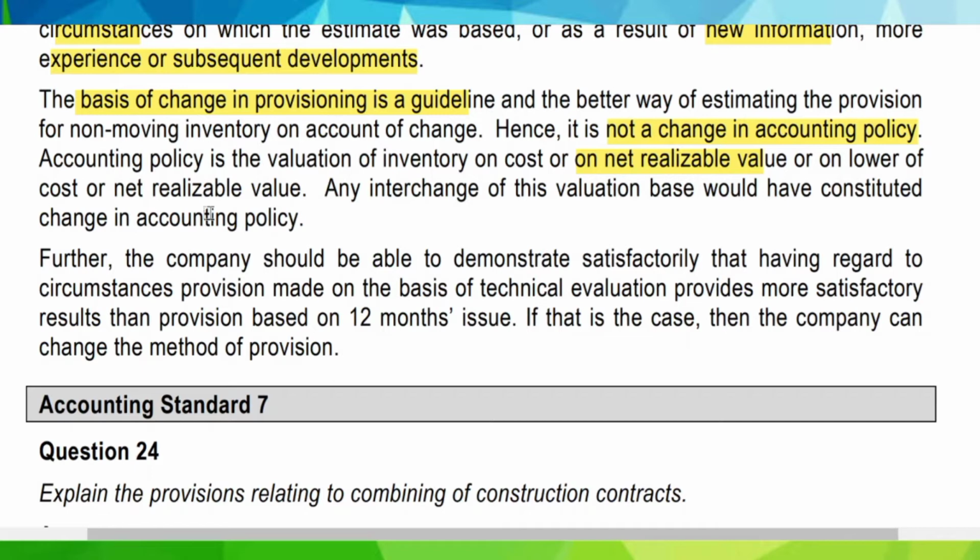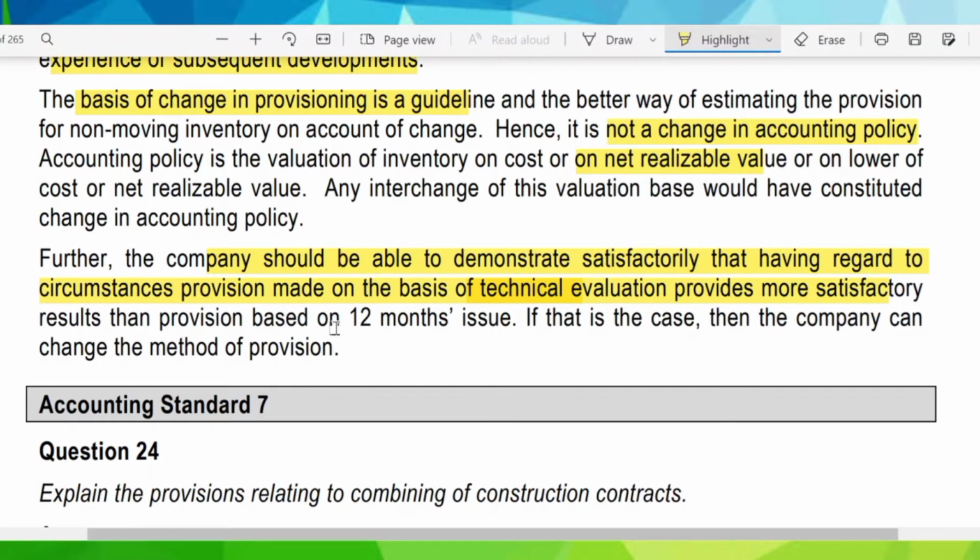Right now, in the present case, it is not a change in accounting policy, but merely a change in accounting estimate. So the company should be able to demonstrate satisfactorily that, having regard to the circumstances, the provision made on the basis of technical evaluation provides more satisfactory results than the provision based on 12 months issue.